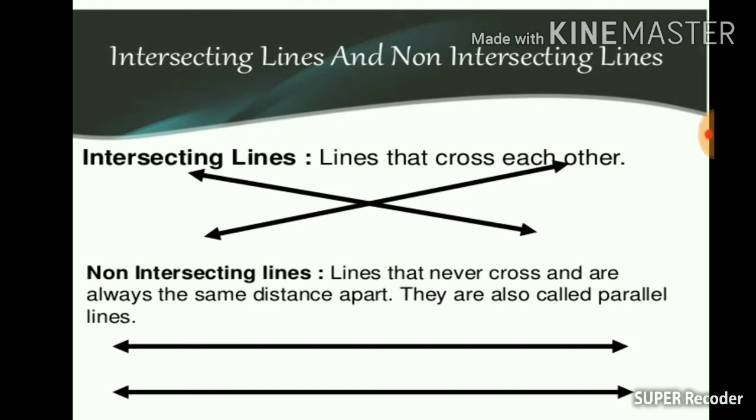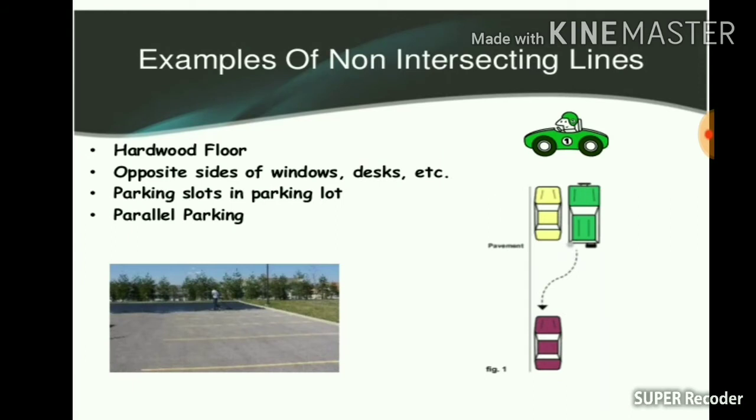Intersecting lines and non-intersecting lines. Lines that cross each other. As you can see in this particular figure, both the lines are called intersecting lines. Non-intersecting lines, as you can see in this particular figure, are lines that never cross and are always the same distance apart. So they are also called parallel lines. Example of non-intersecting lines. So these are the few examples which you can see over here.